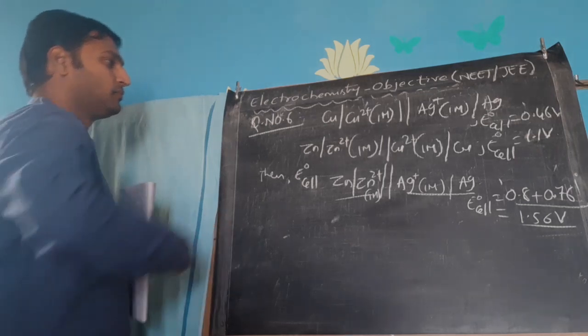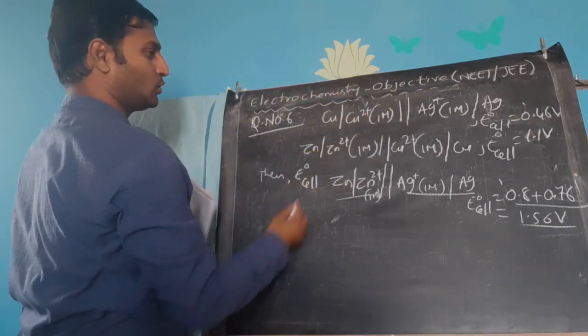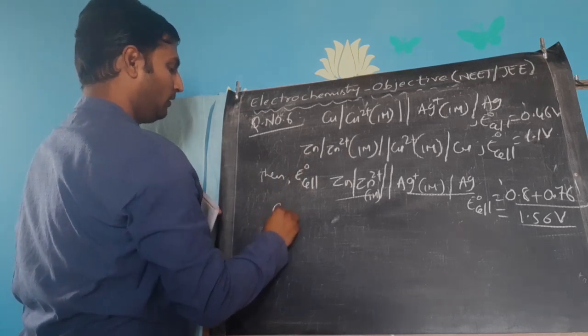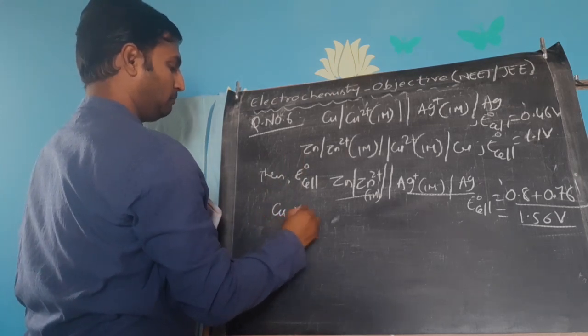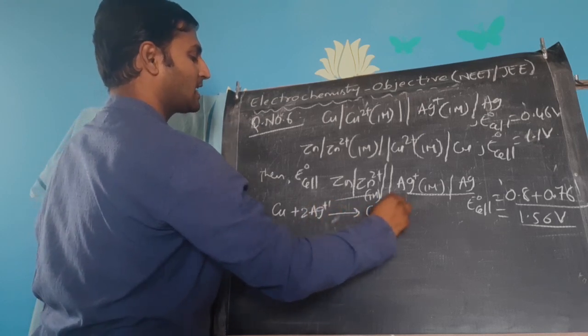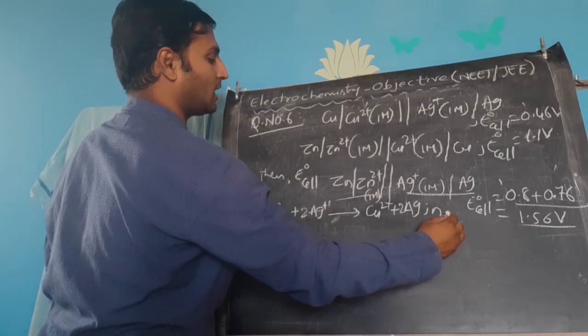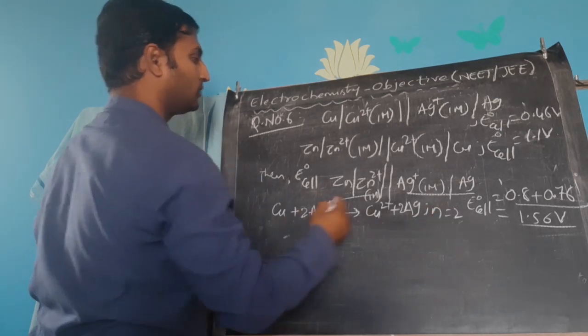Please understand. See here, the electrode reaction is going to be copper plus 2 moles of silver plus giving rise to copper 2 plus and 2 moles of silver. So here the number of electrons involved will be 2.